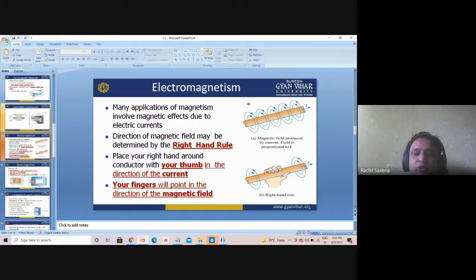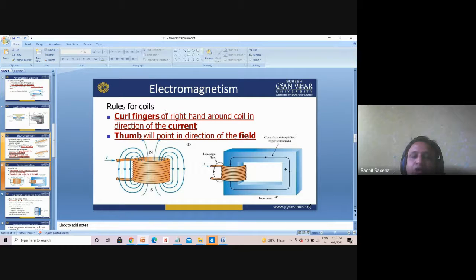And we can also place the right hand around the conductor with the thumb in the direction of the current, meaning in the direction of current we place the thumb, and the fingers show you the magnetic field direction. See here, your fingers will point in the direction of the magnetic field. So it is a very basic law for how to understand and remember magnetism, electromagnetism. Okay, understand?